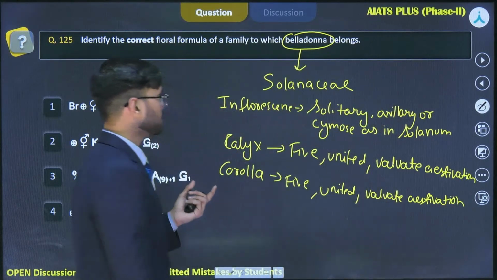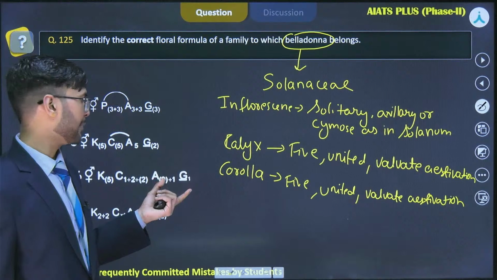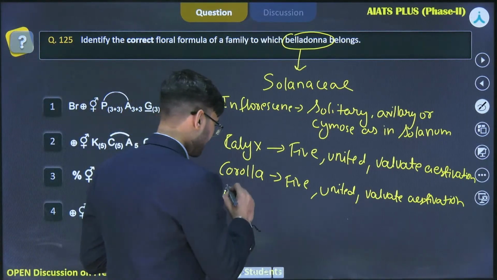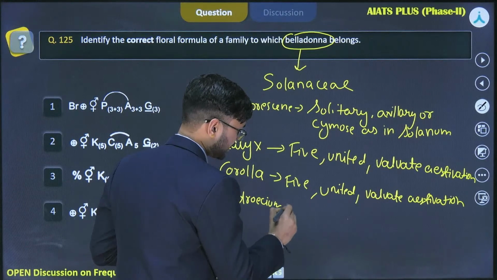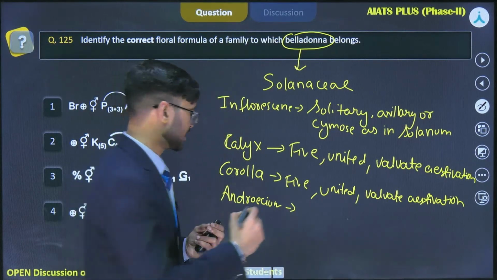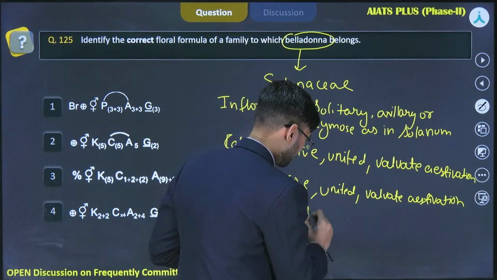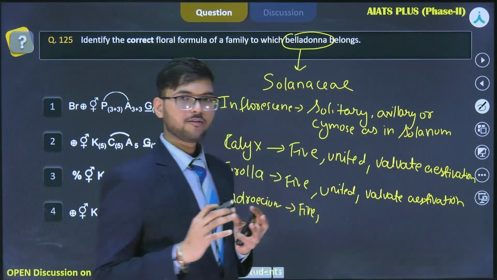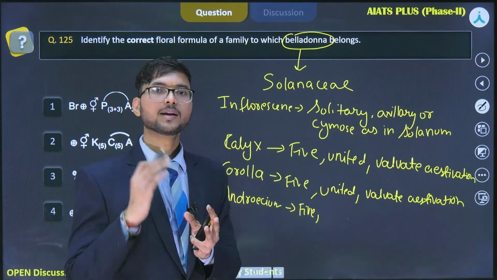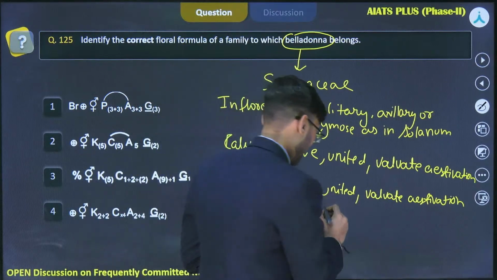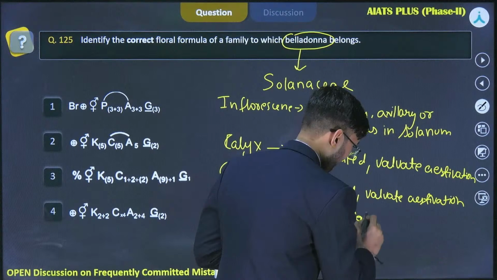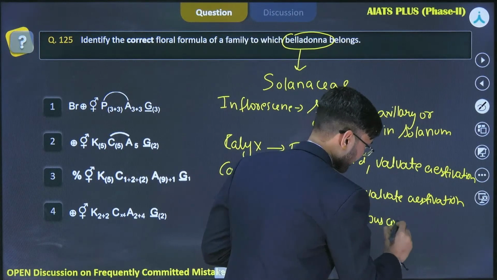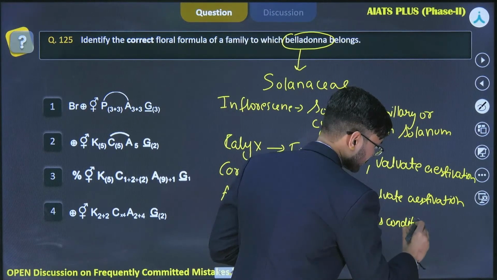Now, if we talk about the Solanaceae family androecium, you will find that the stamens are 5 in number, okay, and they are free and fused with the petals. Yes, so they are showing epipetalous condition. Okay.